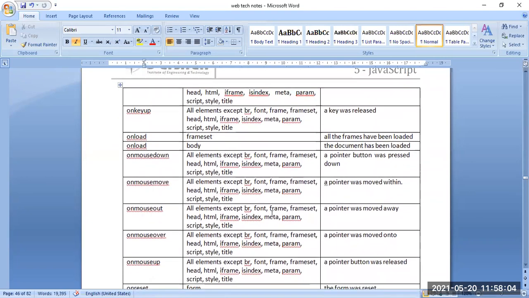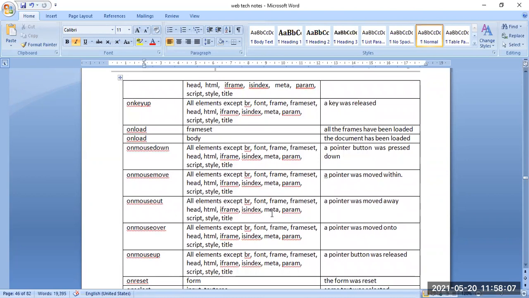So what is the purpose? We will see the purpose of each term. On key up, a key was released. On load, all the frames have been loaded. On mouse down, a pointer button was pressed down. On mouse move, the pointer was moved within. On mouse out, a pointer was moved away. On mouse over, the pointer was moved onto. On mouse up, a pointer button was released. On reset, the form was reset.